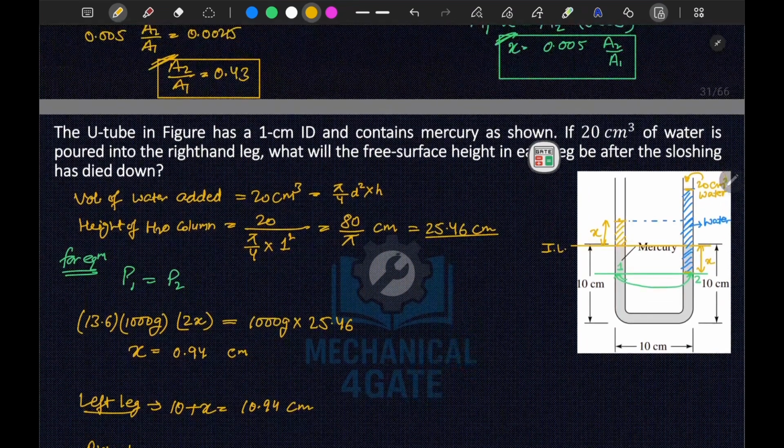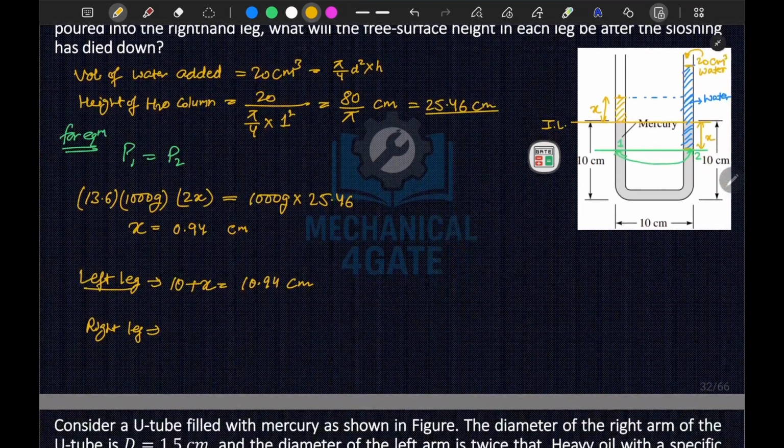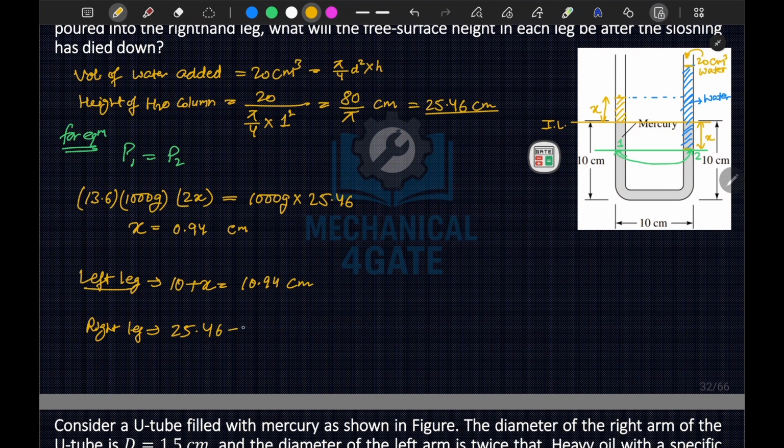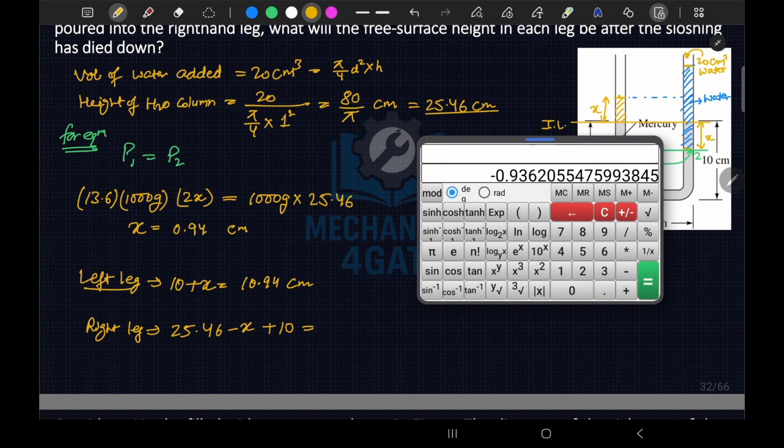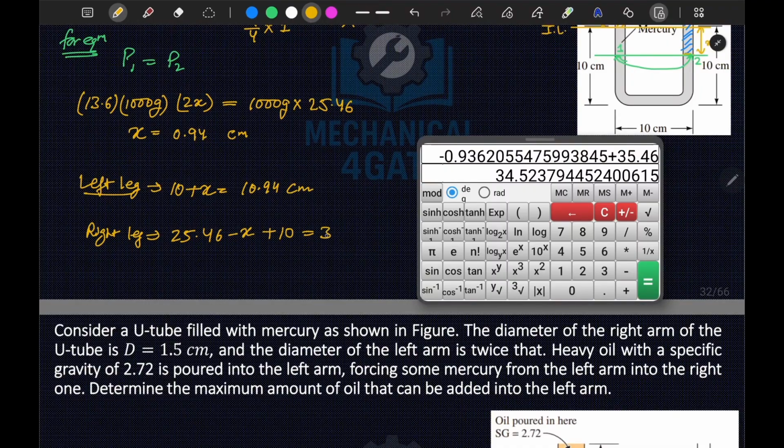Okay, and in the right leg, this water column height was your 25.46. In the right leg, it will be 25.46 minus x plus 10, and this would be equal to 35.46 minus x, which is 34.52 centimeter.